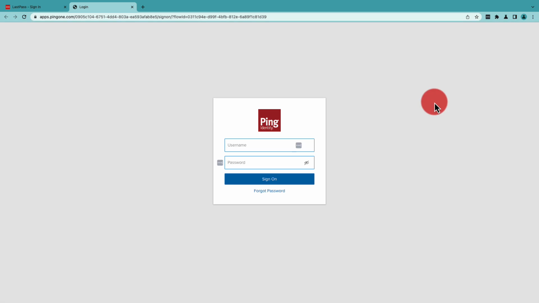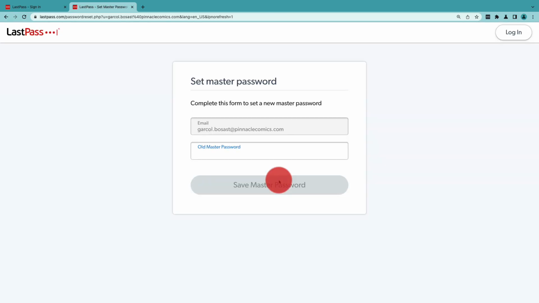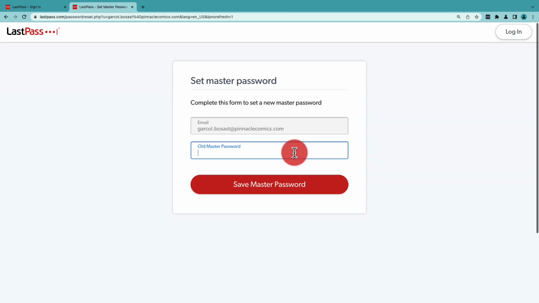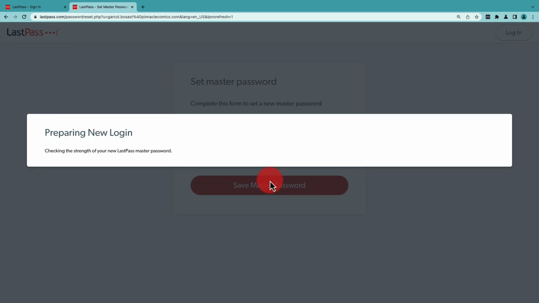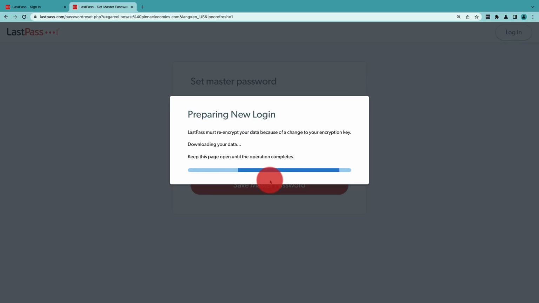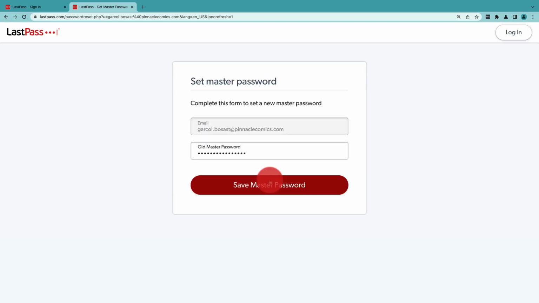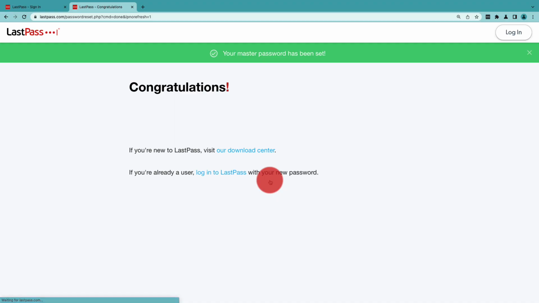Here, they'll sign on with their Active Directory account information, and once they're signed on, they'll be directed once again to LastPass so they can enter their new LastPass master password. They'll enter the one you've provided them, and then save master password. That's it. The vault will get re-encrypted, and once it's done, the user can log in again.